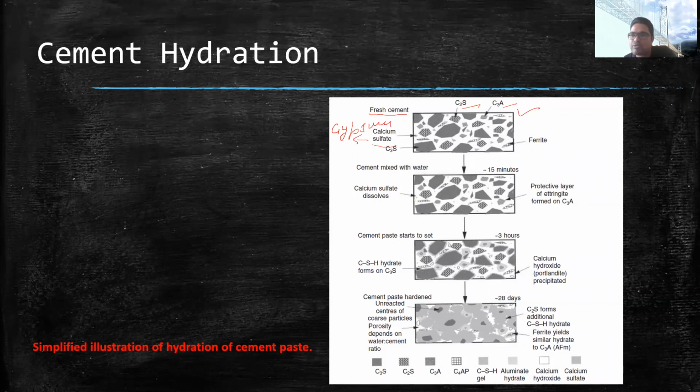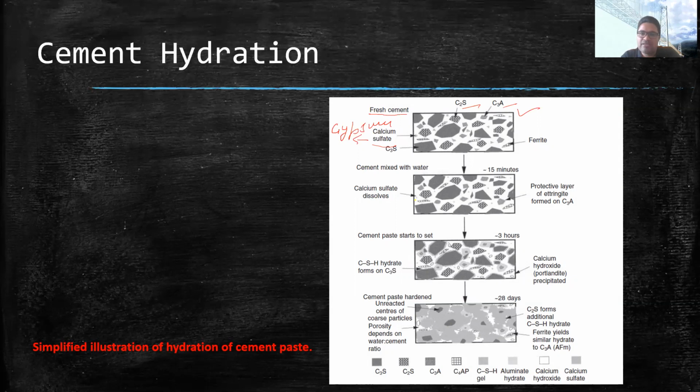As I told you earlier, gypsum is added to the cement so that the setting time of the cement can be increased. Because if we don't mix gypsum with the cement, then once the water is mixed with cement, it will get flash set.